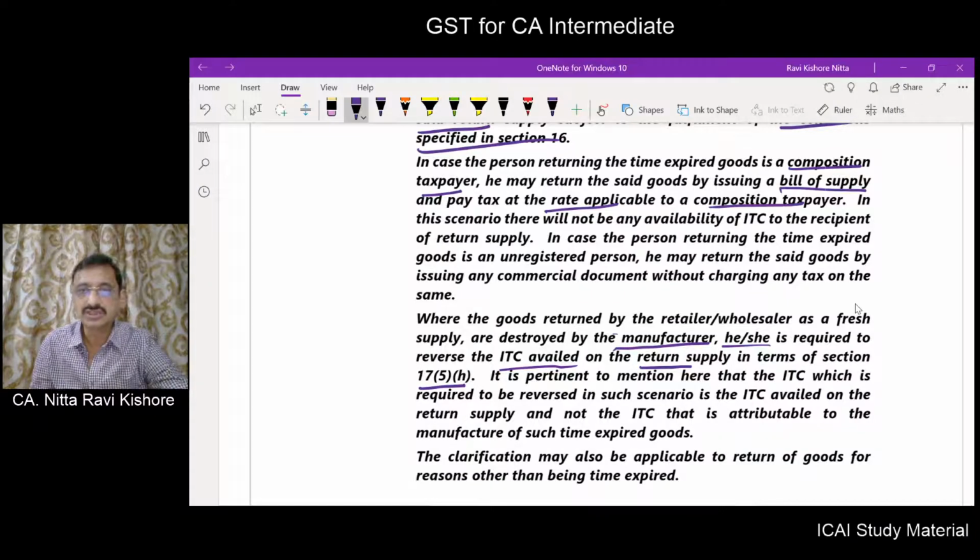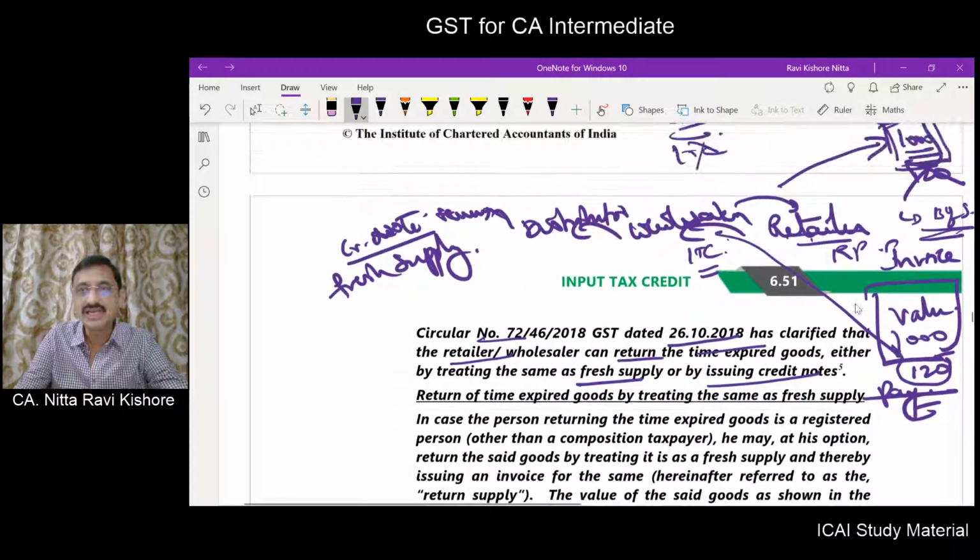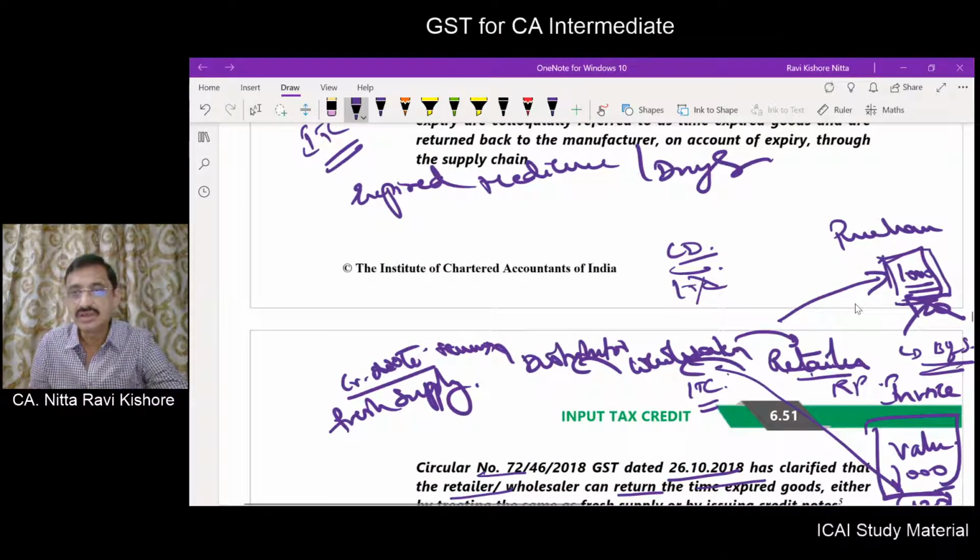And here we should mention that the ITC which is required to be reversed in such a scenario is the ITC availed on the return supply and not the ITC that is attributable to the manufacture of such time expired goods. What will happen is, if this fellow is a registered person, he will issue an invoice.